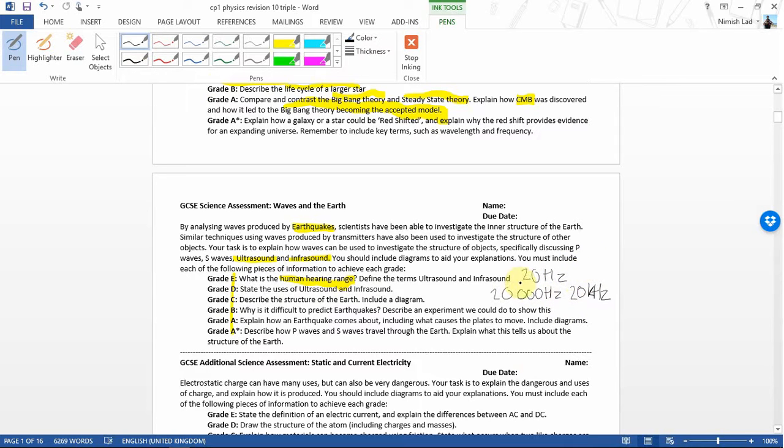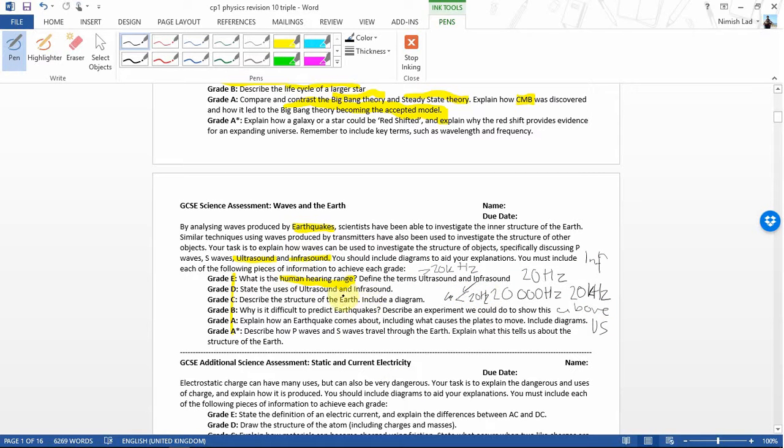Below this, below 20 Hertz, we call that infrasound. That's the definition of infrasound. And above 20,000 Hertz is ultrasound. So that's greater than 20 kilohertz, and infrasound is less than 20 Hertz. Okay, so we need to state some of the uses of ultrasound and infrasound.